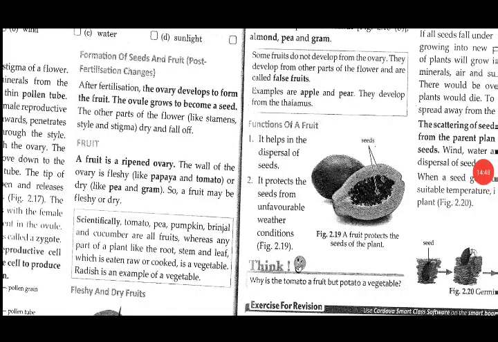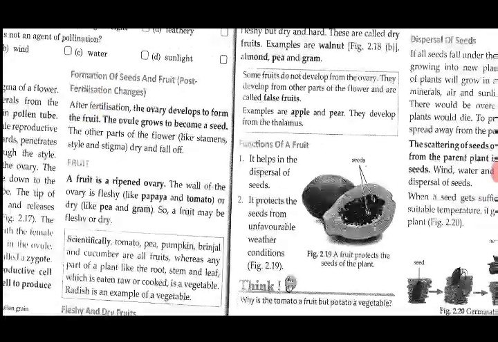Next are the post-fertilization changes. What are the changes that take place in the flower once the process of fertilization is complete? Now this ovary in which fertilization has taken place develops to form the fruit, right? And the ovule grows to become a seed, and other parts of the flower like the stamen, style and stigma dry and fall off. Is it clear?